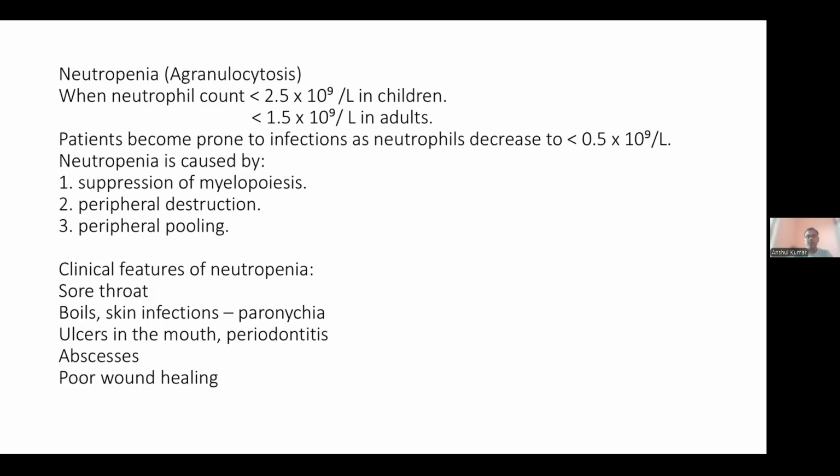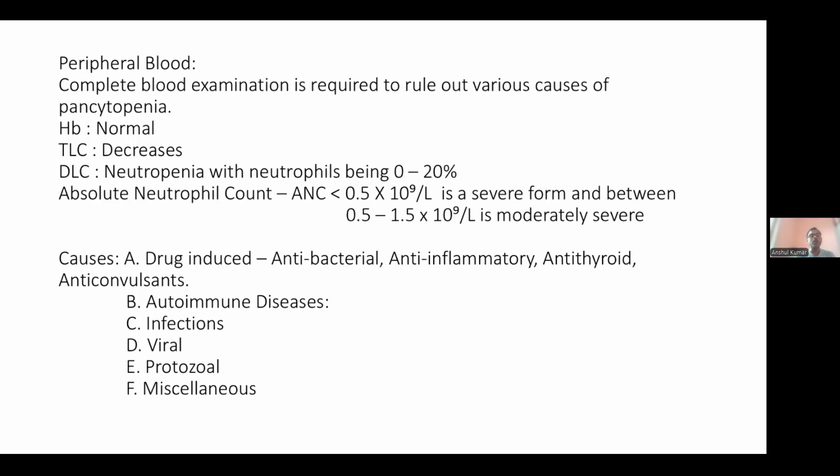infections, hepatitis B infections, Epstein-Barr virus infections; protozoal, malarial and kala-azar; and miscellaneous: chronic autoimmune neutropenia, cyclic neutropenia, aplastic anemia, myelodysplastic syndrome, hypersplenism, megaloblastic anemia, and X-ray irradiation. So these are some of the important causes of neutropenia. Now, what are some of the important blood examinations in the case of neutropenia?